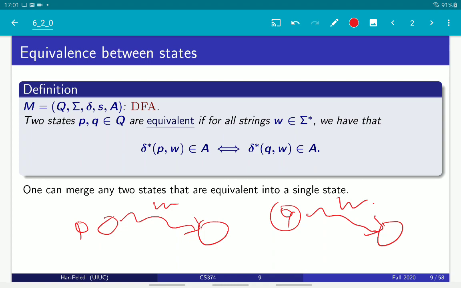And the intuition is that if we have two states in an automaton that are equivalent, we can just merge them into a single state. And we can repeatedly apply this merging operation and end up with a smaller automaton.